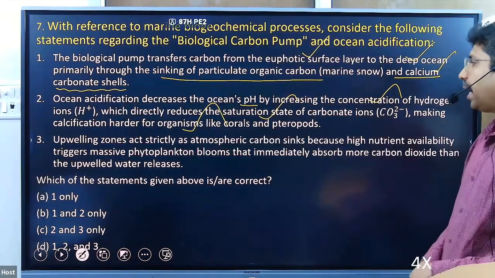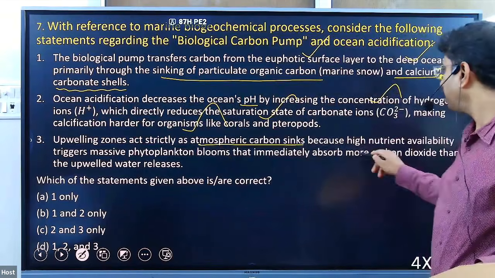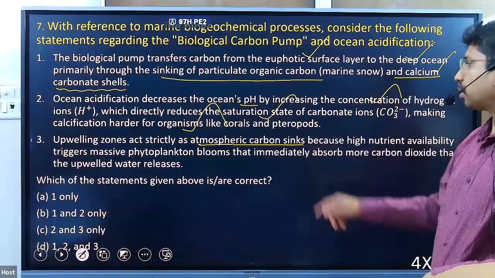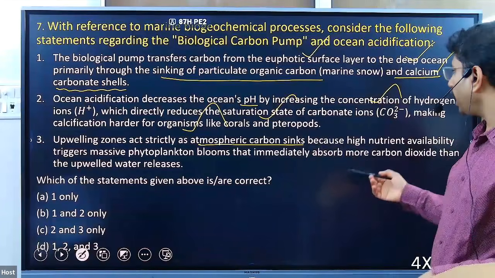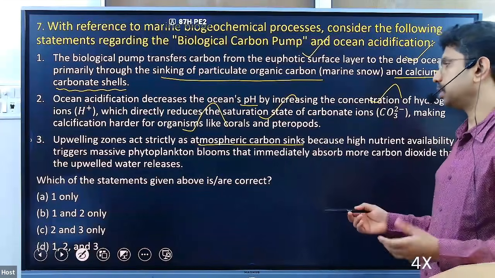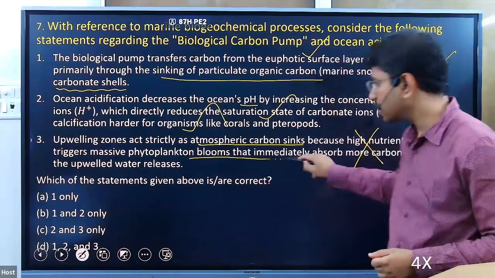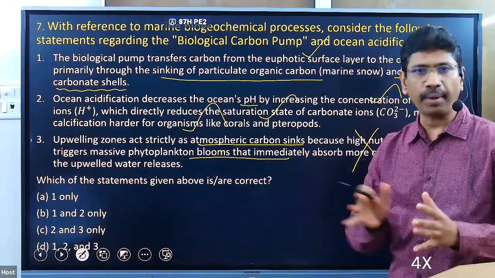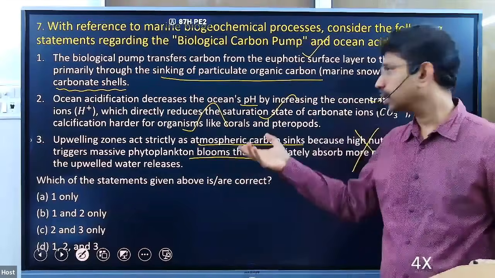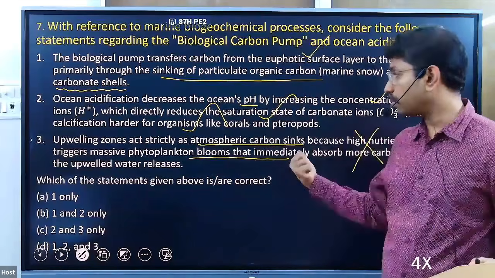Upwelling zones act strictly as atmospheric carbon sinks because high nutrient availability triggers phytoplankton bloom that immediately absorbs more carbon dioxide than the upwelled water releases. This is wrong. This happens, but quantitatively, if you compare, the amount of carbon that is released into the atmosphere is more than the amount of carbon that is getting absorbed from the atmosphere.